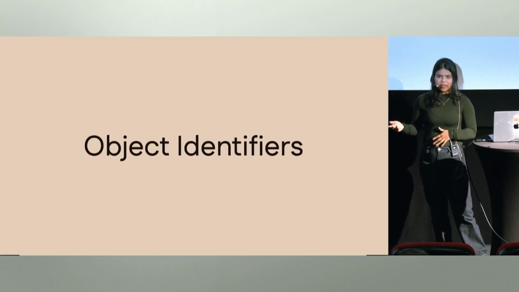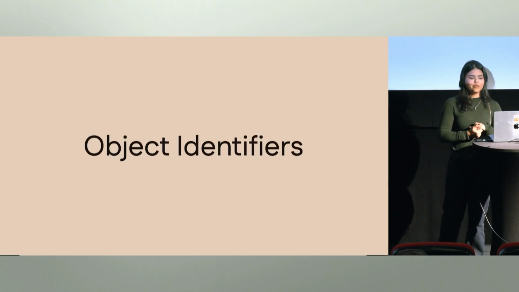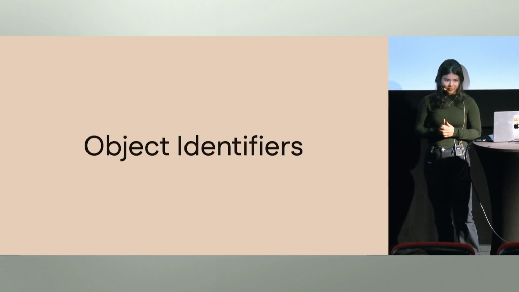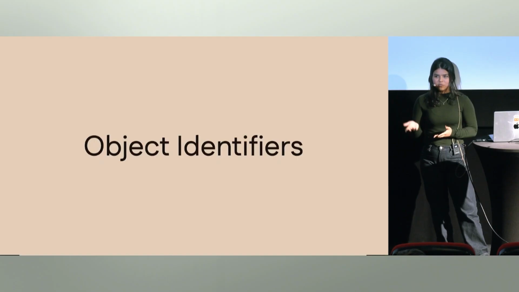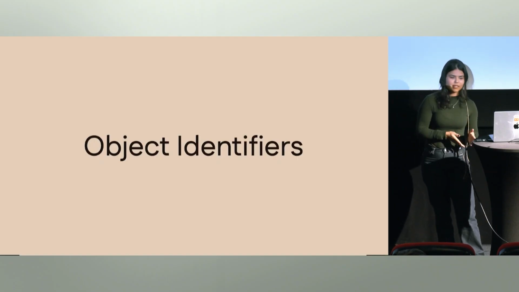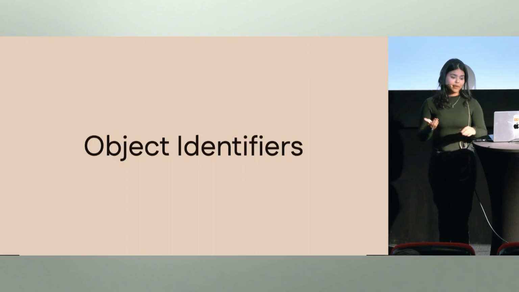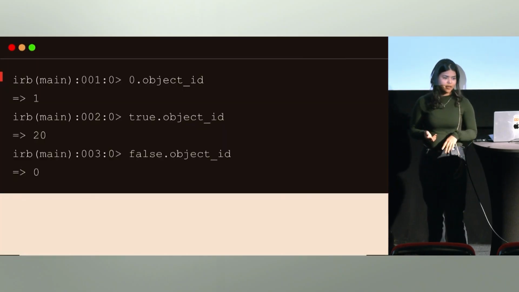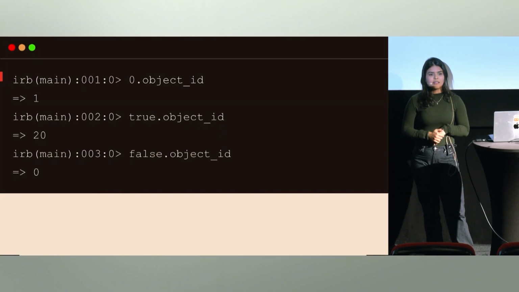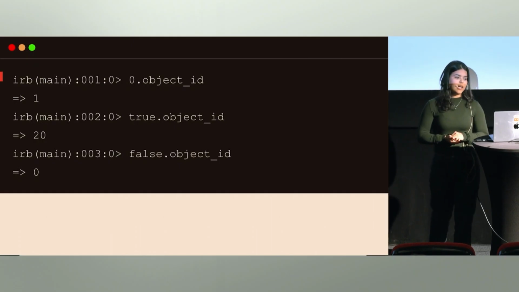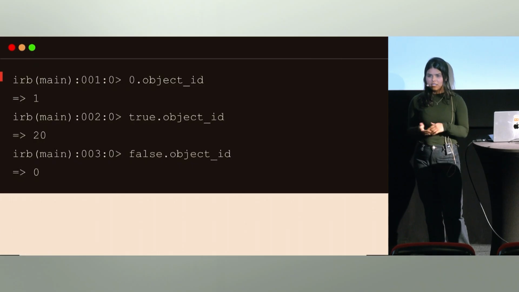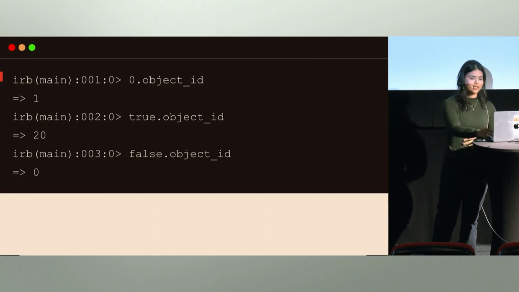To understand that function better, we need to know about object identifiers. Every object in Ruby has a number assigned to it, and the interpreter sometimes uses that number for optimizations. We can see that in practice with the object_id method. We can call this method on any object in our application, and we get an integer back.